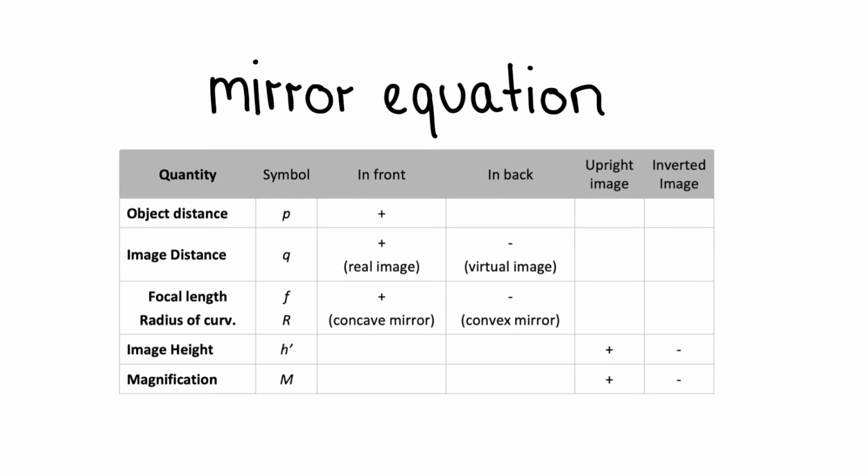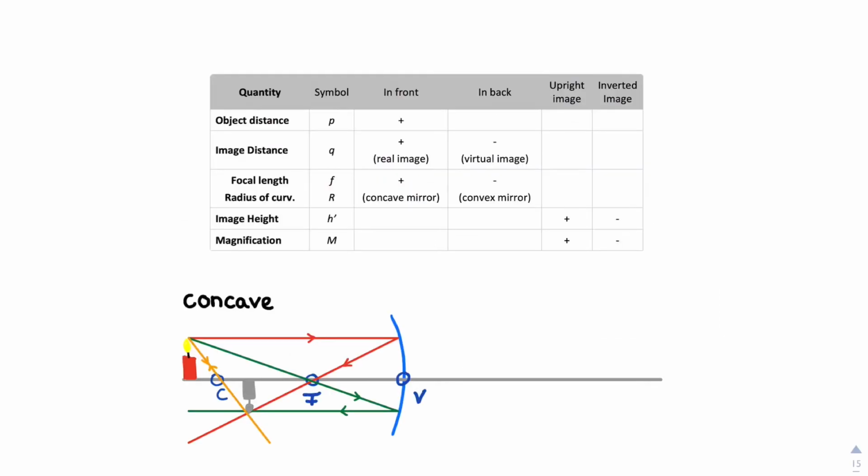So, to avoid incorrect calculations, follow the conventions you can see in the table. The signs are very important. Be careful with them. We will show an example so that you understand it better. In this example, this candle which we have shown you a few seconds ago, the radius of curvature and therefore also the focal length both lie in front of the concave mirror, so they are both positive. Also, the image distance is positive because the image appears at the front of the mirror. But the image is inverted, therefore the image height and magnification are both negative.